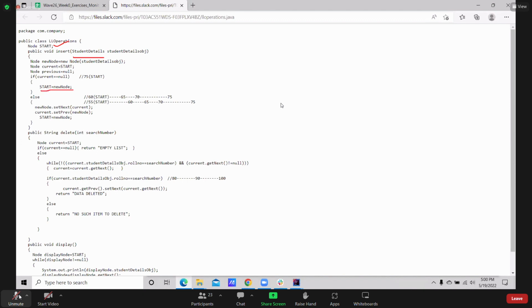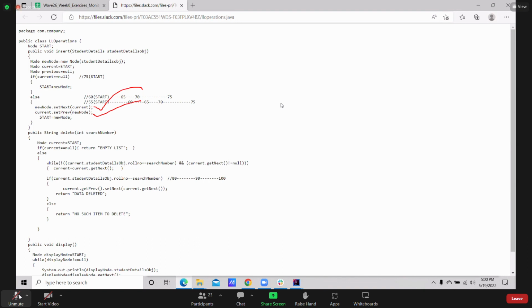Or else, I already have 75 and I'm inserting 70. In that situation, I already have data in my linked list. I want to insert at the beginning of my existing linked list. What is my new node? 70. 70.next will be set as 75, which is the current node. And for the current node, 75, previous will be set as 70. If you want only a singly linked list, this one line is enough. If you want a doubly linked list, you need to put the second line.